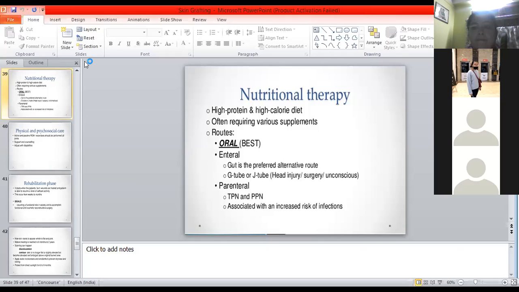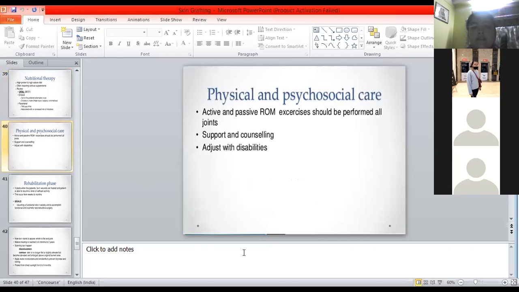Next is the physical and psychological care. Active and passive range of motion exercises should be performed on all joints. Support and counseling is important. Adjust with disability. We have to make our patients extremely anxiety free. Every day we have to teach them how to adjust with the disability. It is not that easy, but we should not lose our hope. We always have to give them support.